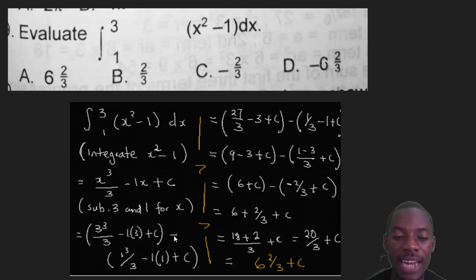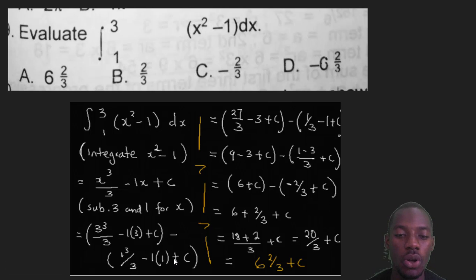That's the first one. Minus, now the second one will now become for 1. Now this for the first one, for the 3. Now minus the 1 for the 1. Now substitute 1 in for the x in the same answer. That will become 1 raised to the power 3 over 3, right? Then minus 1, instead of x, put